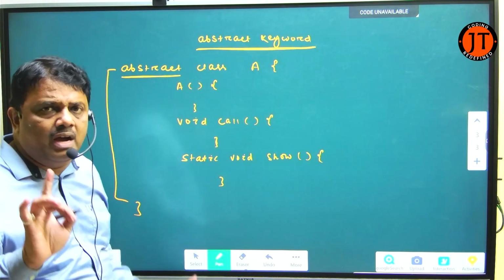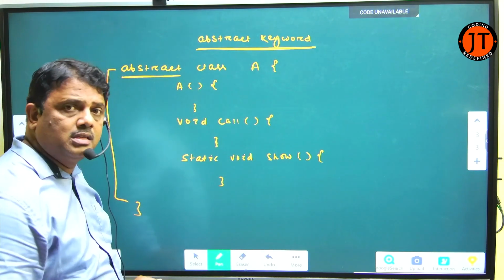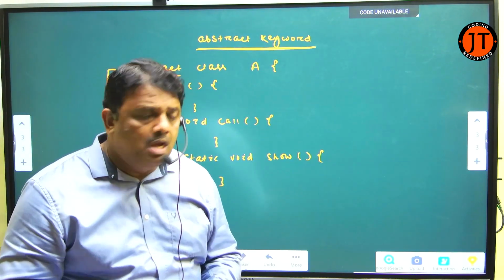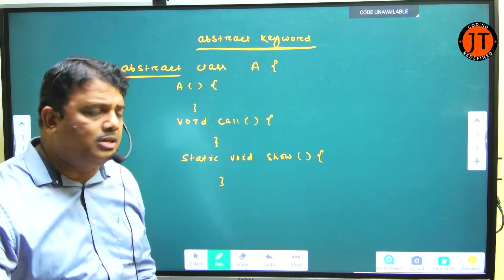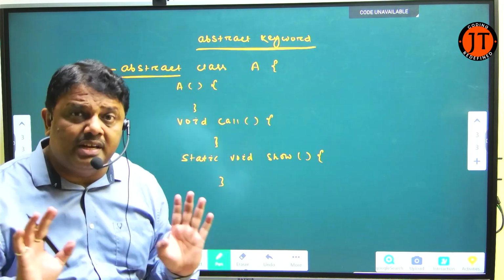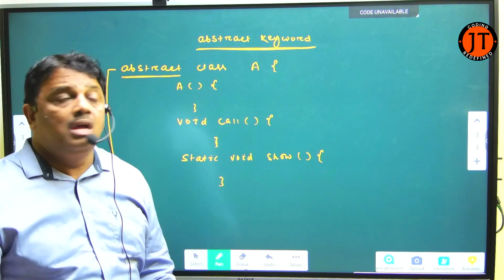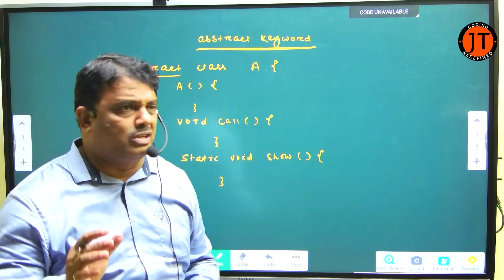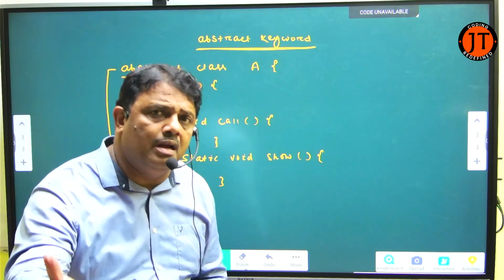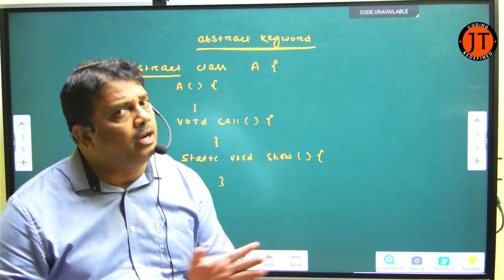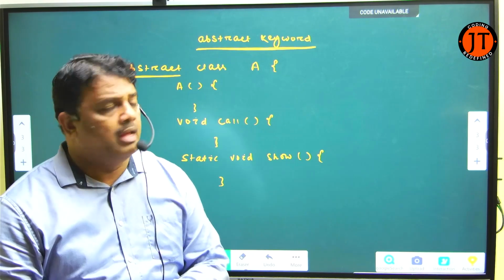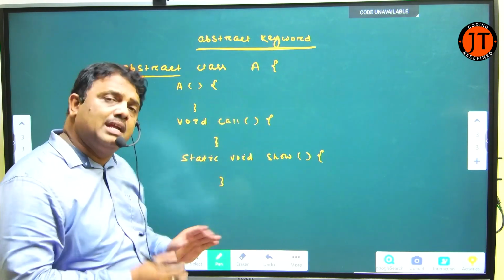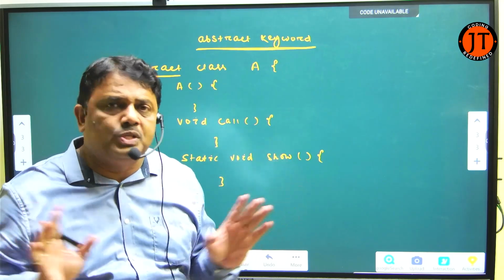So if they ask you the question, I have an abstract class. The abstract class contains constructors. The abstract class has a static method, has a non-static method, does it generate any error? No. An abstract class is able to hold the constructor, any type of constructor. It may be a parameterized constructor, it may be a non-parameterized constructor. Next one is, I can define a non-static method within it. I can define a static method within it. No issues are there.